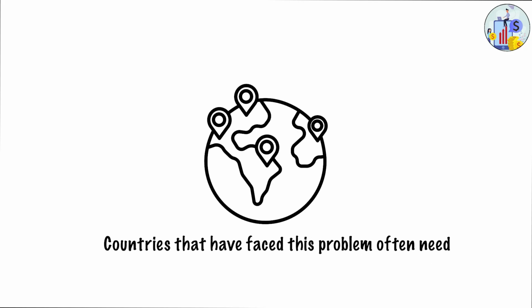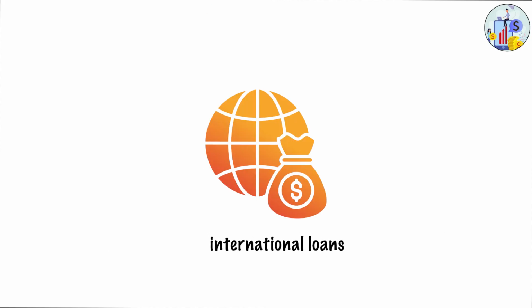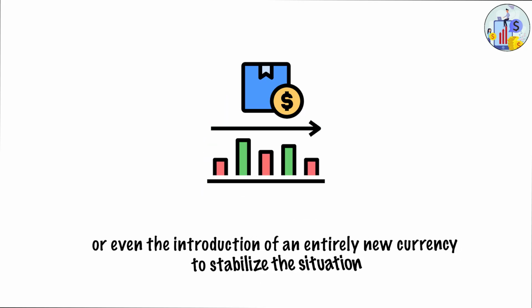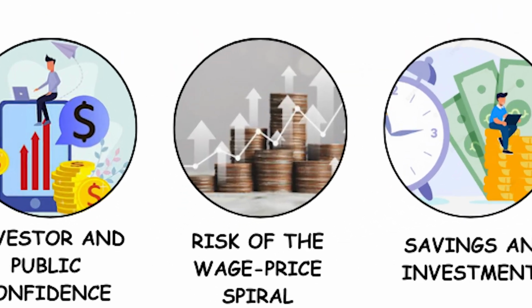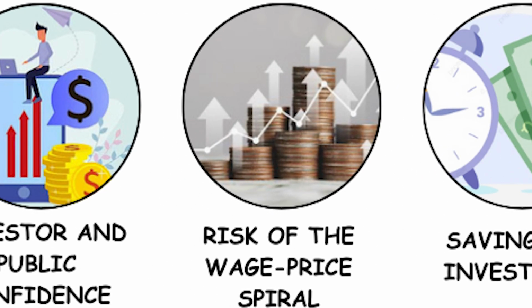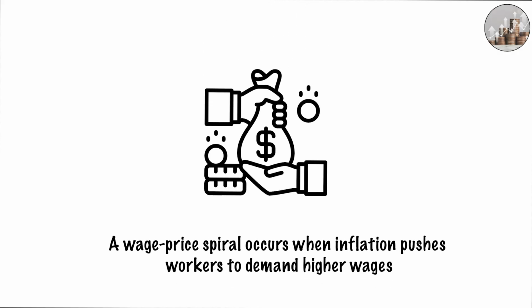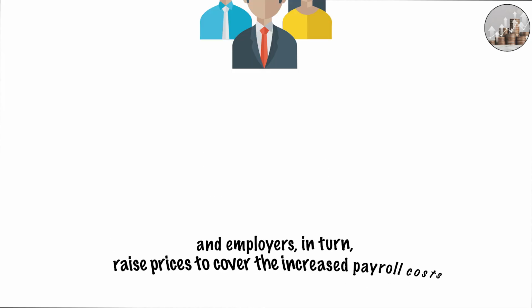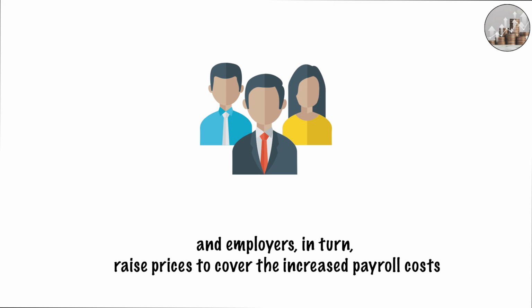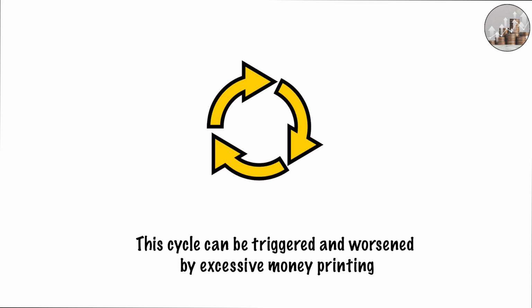Countries that have faced this problem often need international loans, currency reforms, or even the introduction of an entirely new currency to stabilize the situation. The risk of the wage price spiral. A wage price spiral occurs when inflation pushes workers to demand higher wages, and employers, in turn, raise prices to cover the increased payroll costs. This cycle can be triggered and worsened by excessive money printing.